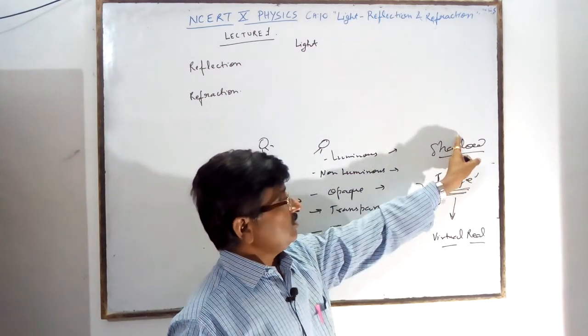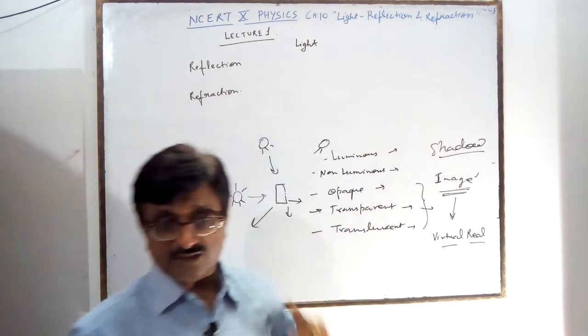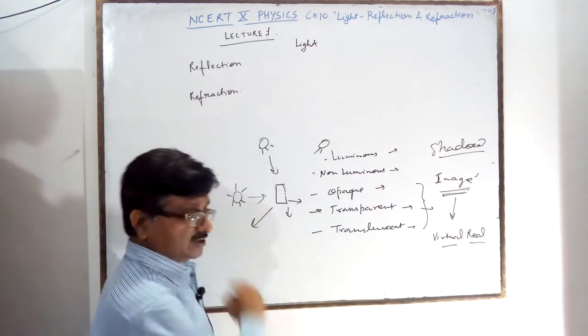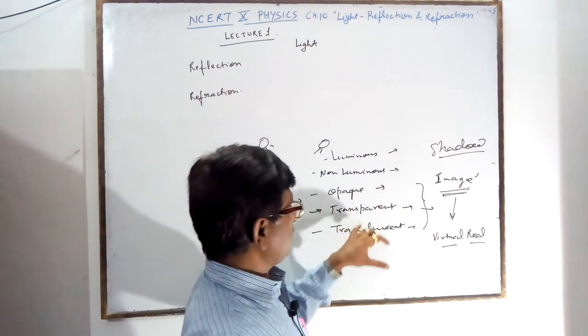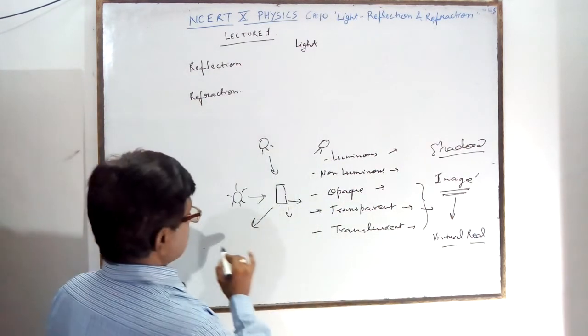Here the shadow is dark. Sometimes you say my image is forming, but actually it is a shadow. Shadow formation here is on the side opposite to the sun. This all depends on opaque, transparent and translucent. So these are the things we will study.